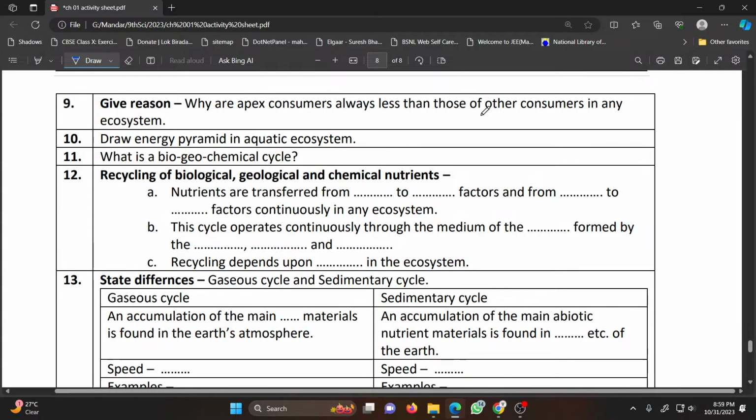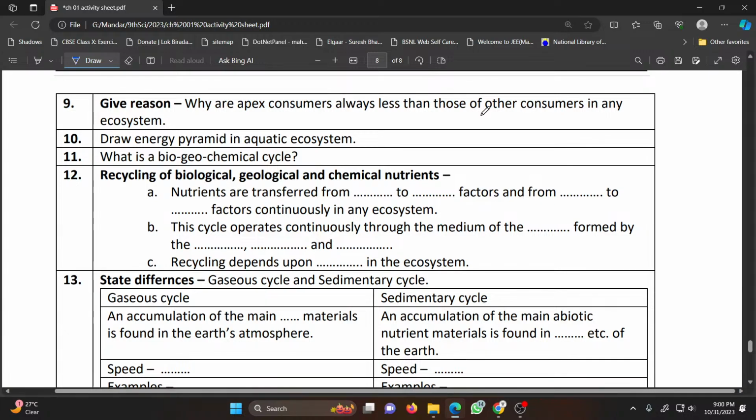Then 10% of the plant energy is transferred to the herbivores, and then 10% is transferred to carnivores, and out of that 10% to omnivores. Hence, as the trophic level increases, the available energy decreases. The initial quantity of energy goes on decreasing at every level of energy exchange, and that's why the number of animals also decreases as we go higher up in the trophic levels. Hence the apex consumers are always fewer than the other consumers.